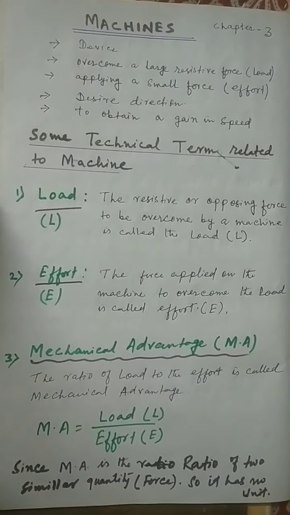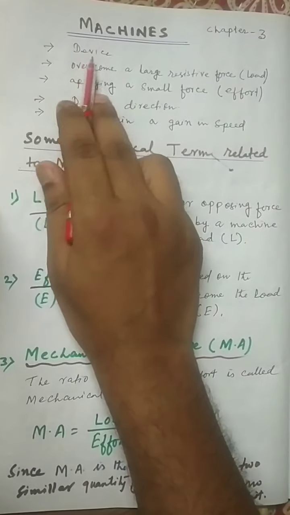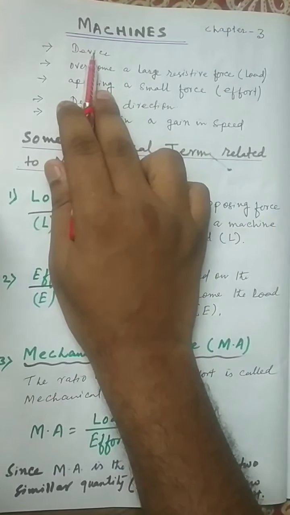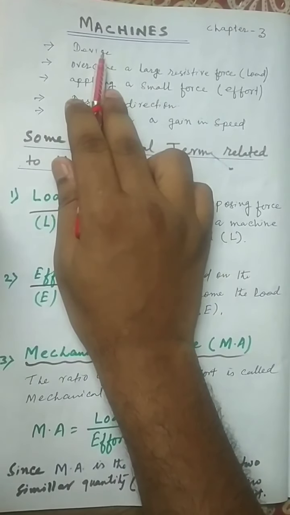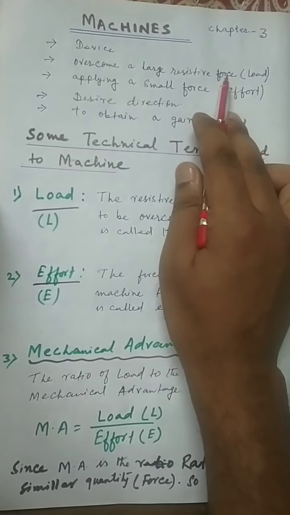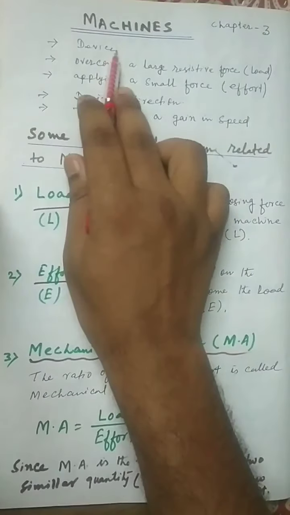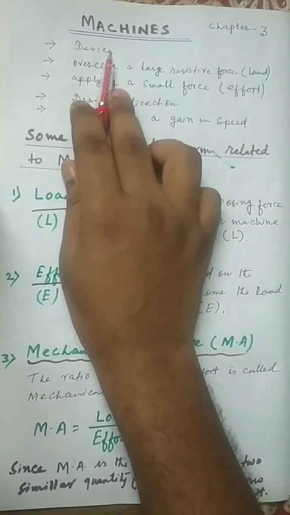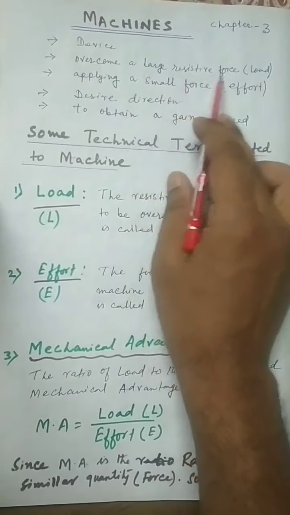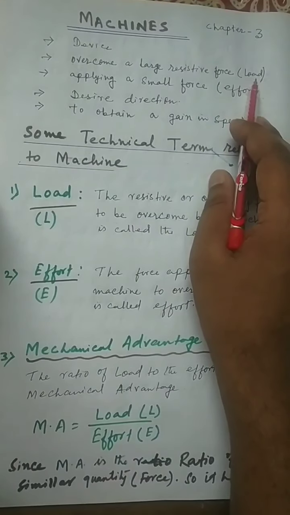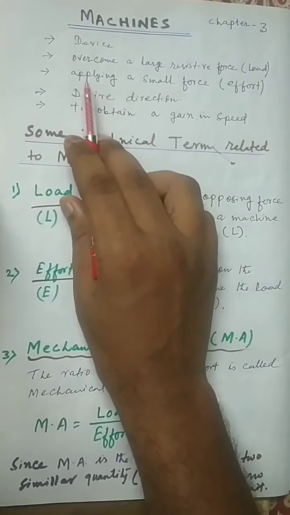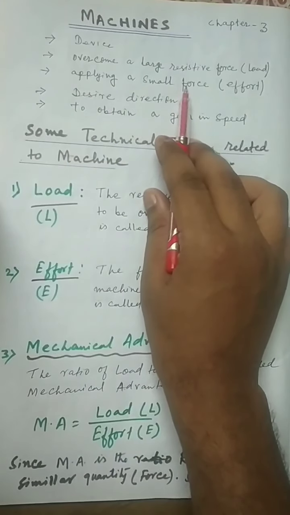Machine is a device. What is a machine? A machine is a device by which we can overcome a large resistive force, that is called load, at some point by applying a small force.